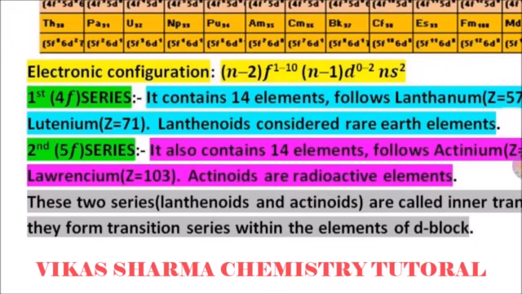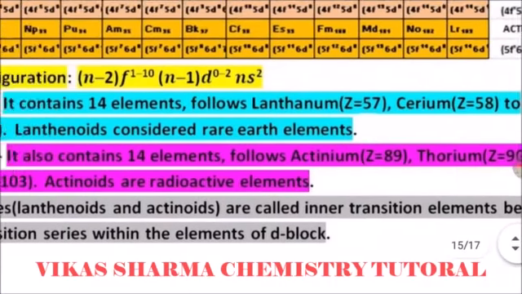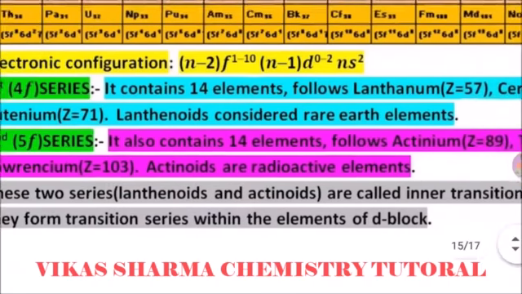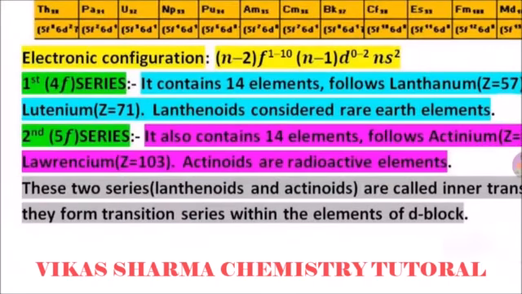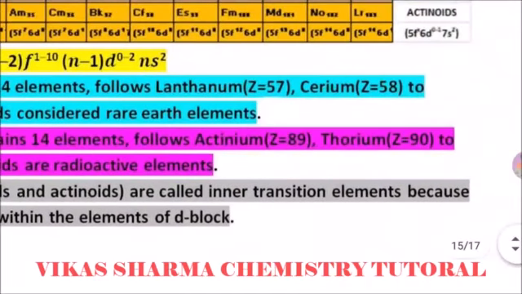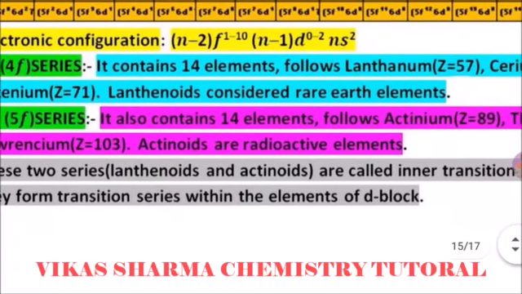So it has two series. The 4f series, the first series, contains 14 elements, from lanthanum, cerium to lutetium; lanthanoids are considered rare earth elements. The 5f series also contains 14 elements, from actinium and then thorium to lawrencium, Z equals 103.